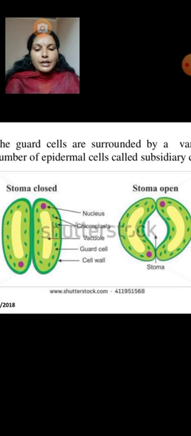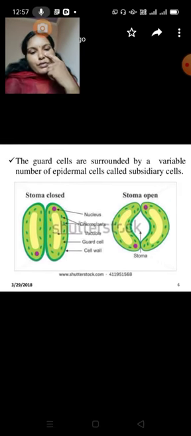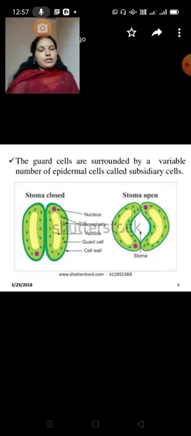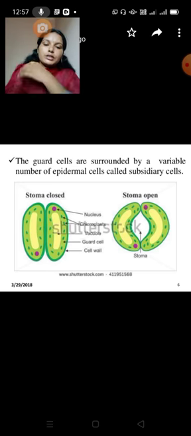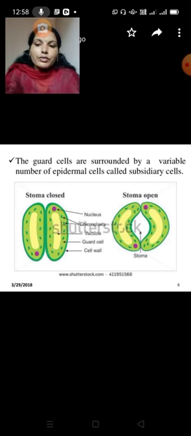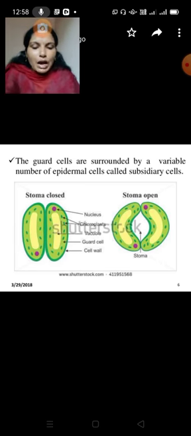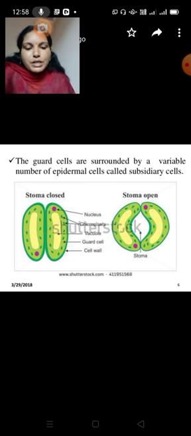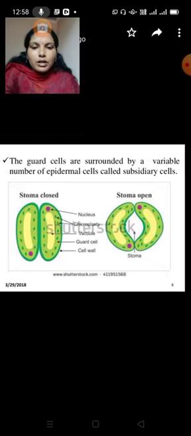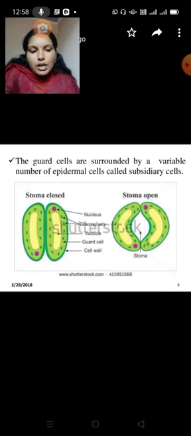Next, it depends upon the presence of sugar and starch present in the guard cells. So we are discussing these mechanisms only now. We still did not go to the theories. Just this we have to know: how the mechanism is taking place. It depends on the sugar and starch present in the guard cells.